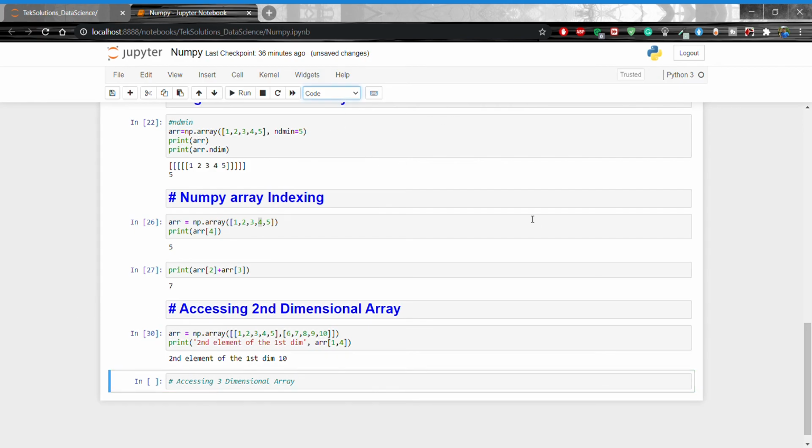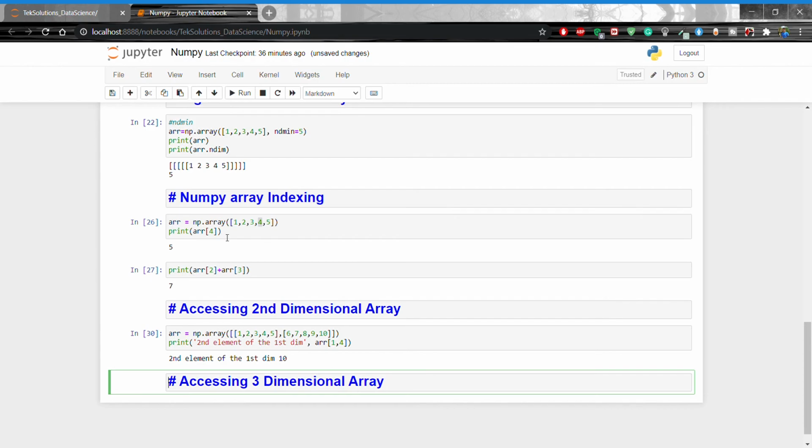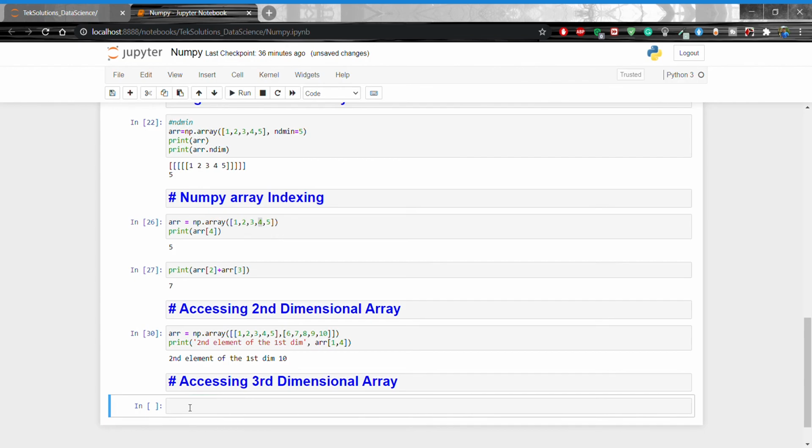Code heading: three-dimensional array. To access an element from a 3D array, we can use comma-separated integers representing the dimension and the index of the element. array equal to np.array of [1, 2, 3, 4, 5], [6, 7, 8, 9, 10].